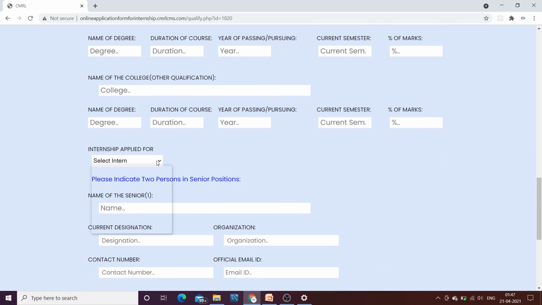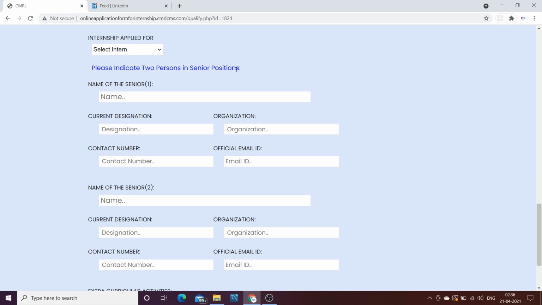Now, here you need to enter your branch. If you are from civil, then select civil, otherwise select electrical. Whatever your branch is, you need to select that branch here. The most tricky part of this internship form is to find a referral. If you have any relatives or friends, then you can enter their details here. But if you don't have any relatives or friends who work in Chennai Metro, I am going to provide you a solution for this problem.